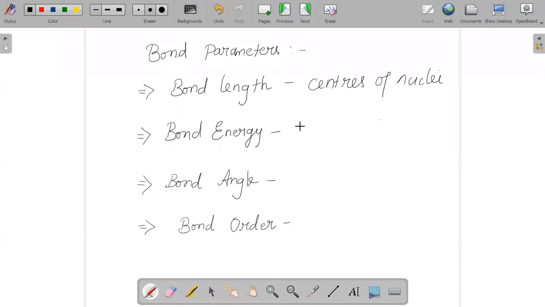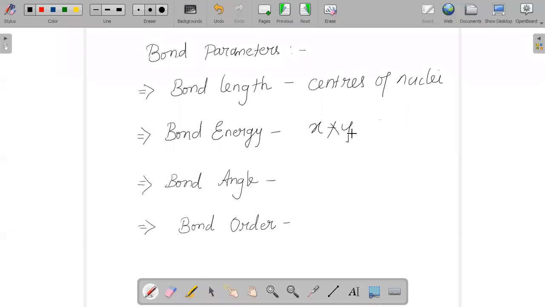That is, if suppose X and Y have formed a bond between each other, we require a certain amount of energy to break 1 mole of the bond of any particular type, be it a covalent bond or an ionic bond, that is not the case here, but we have to separate them into gaseous atoms.